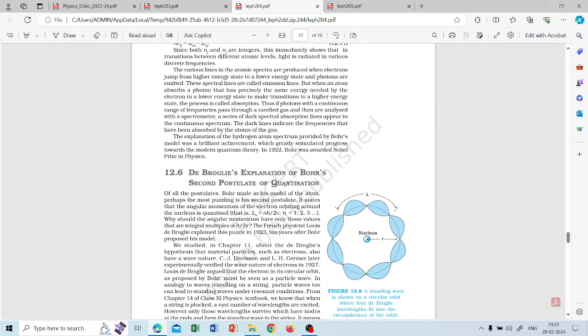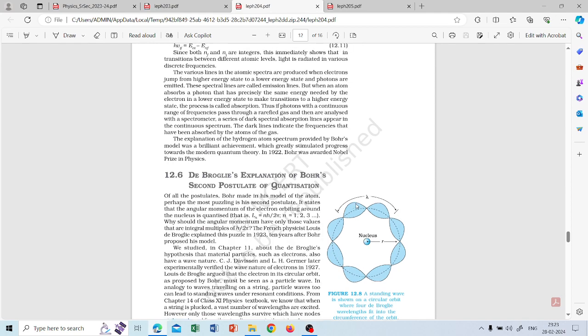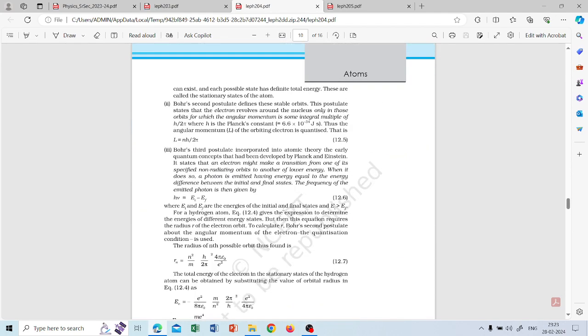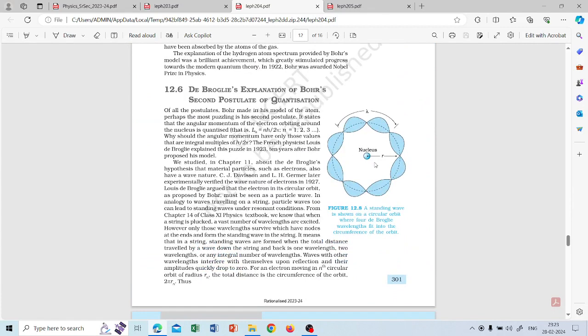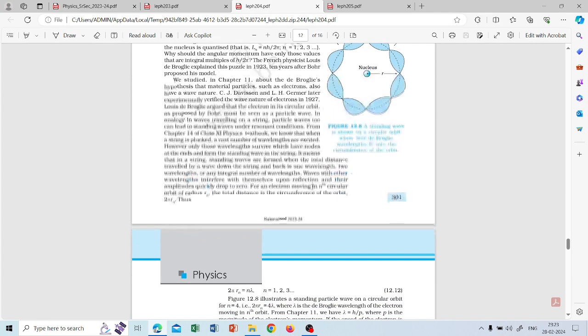Next question is related to de Broglie's explanation of Bohr's second postulate. So this quantization postulate is explained by de Broglie. Again, he explained it by using a standing wave. He showed that there will be a standing wave pattern in the circular orbit, where four de Broglie wavelengths fit into the circumference of the orbit.